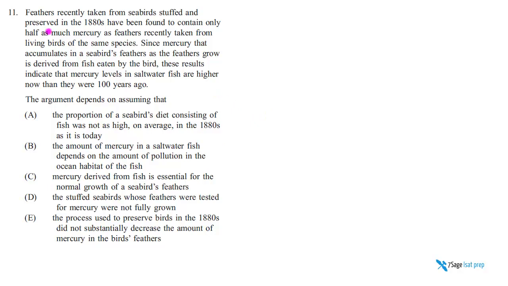So feathers recently taken from seabirds stuffed and preserved in the 1800s have been found to contain only half as much mercury as feathers recently taken from living birds of the same species. So we're talking about seabirds, and we're talking about 1800s versus now. And what we know is that we find, say, 5 units of mercury, and now we find 10 units of mercury. This is from stuffed seabirds, right?